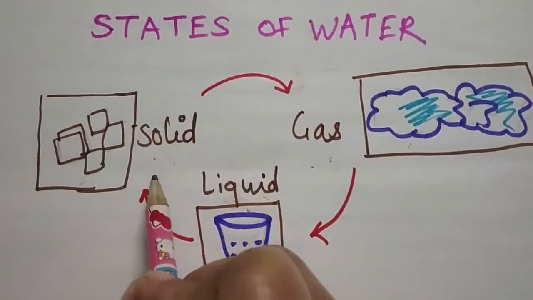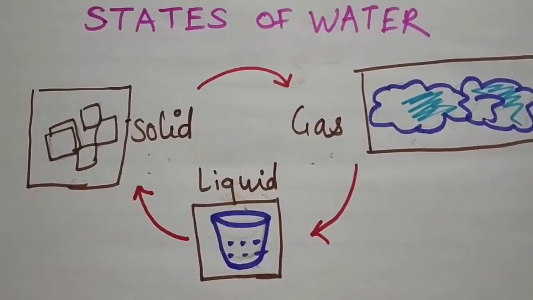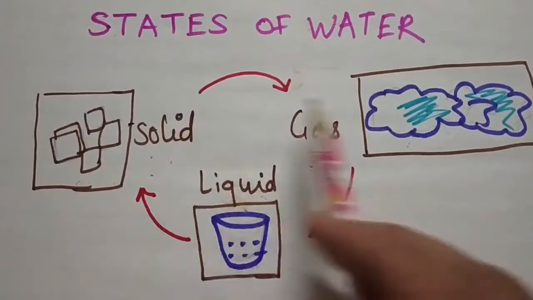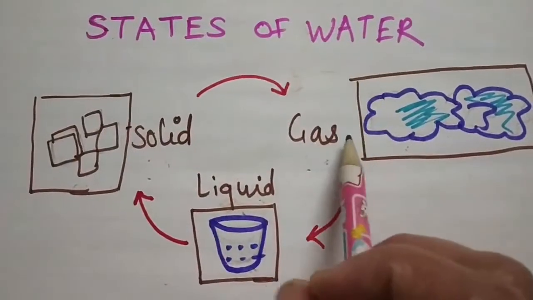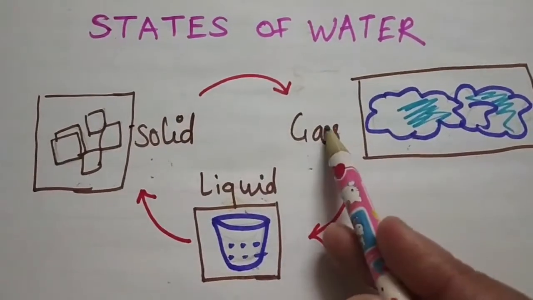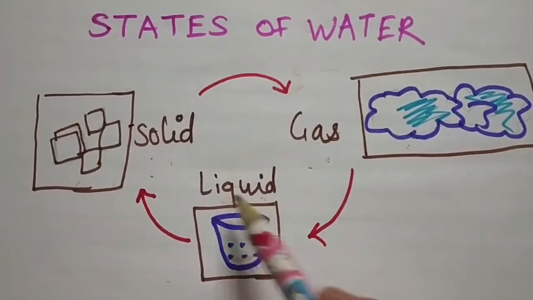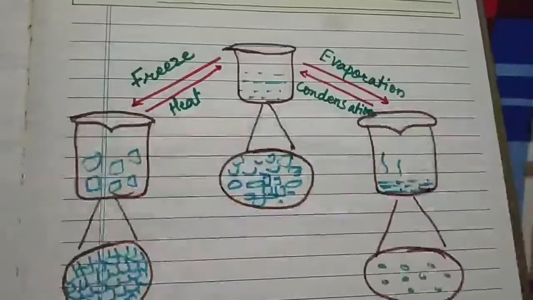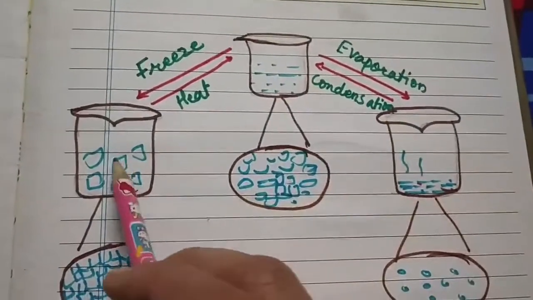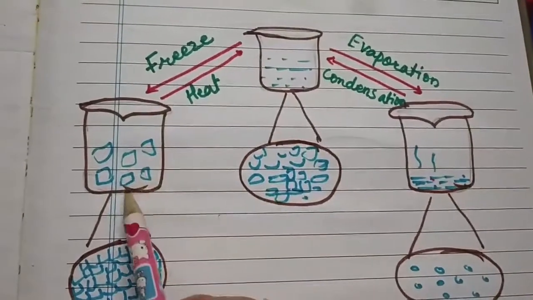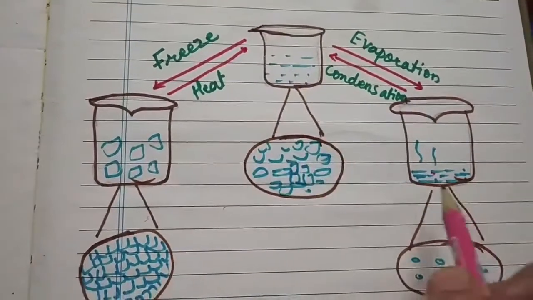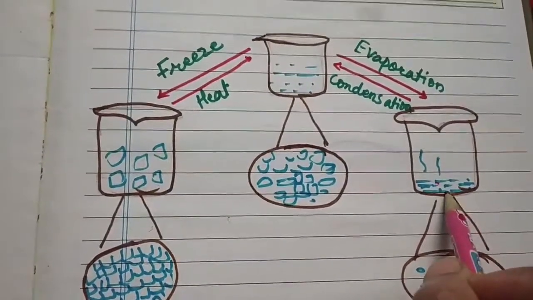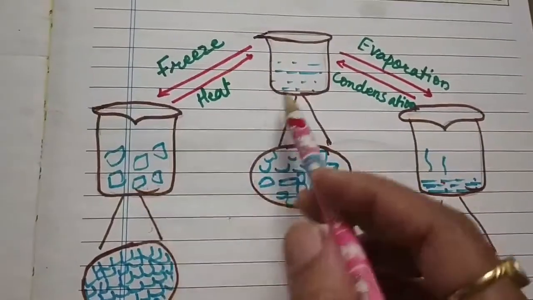Okay students, let's see how these states of water change one by one, from gas to liquid to solid. Again, these are the three states of water. First is the solid state, then the liquid state, and this is the gaseous state.